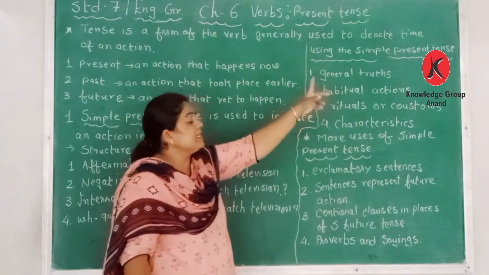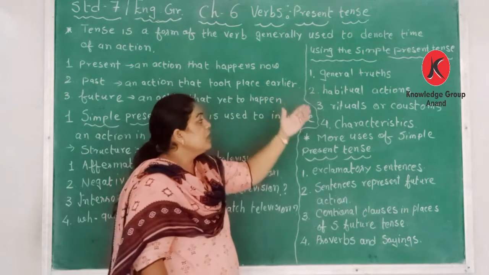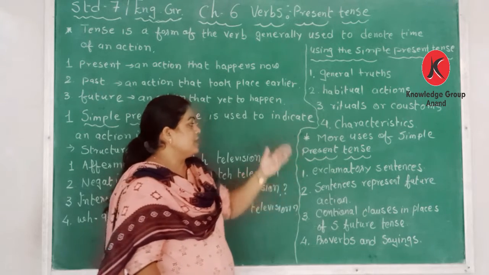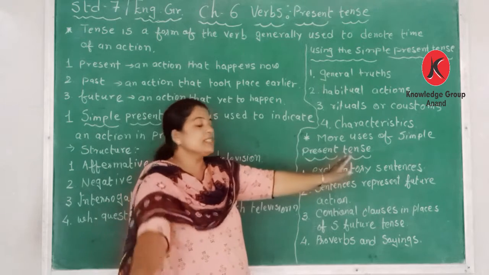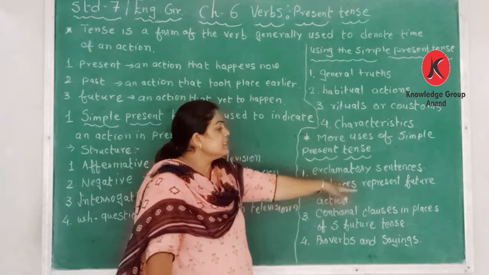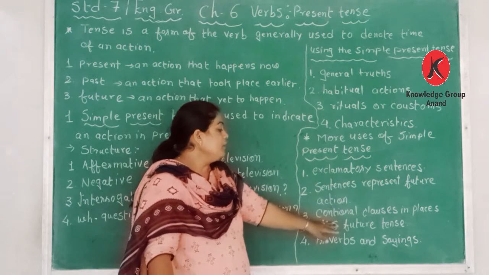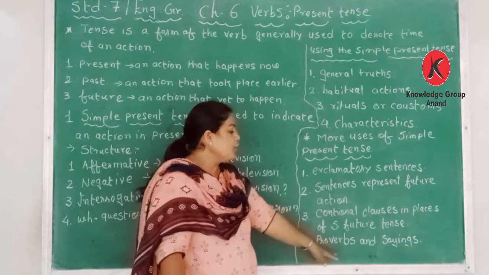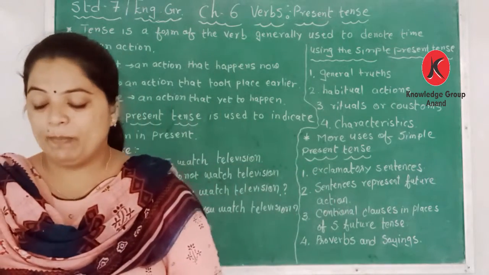Where do we use it? For general truths, habitual actions, rituals and customs, and fourth, characteristics. And the more uses of simple present tense, with examples, I told you: exclamatory sentences, sentences representing future action, conditional clauses in place of future tense, and proverbs and sayings.